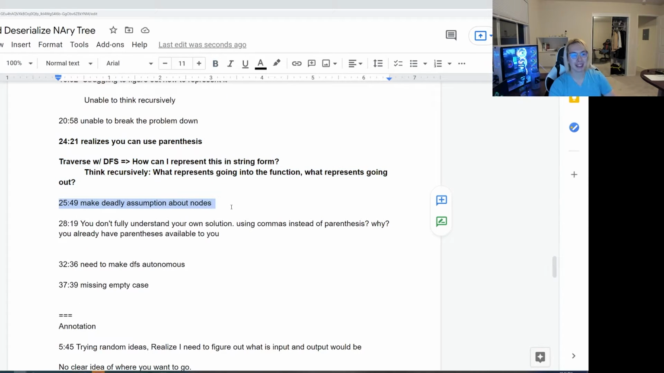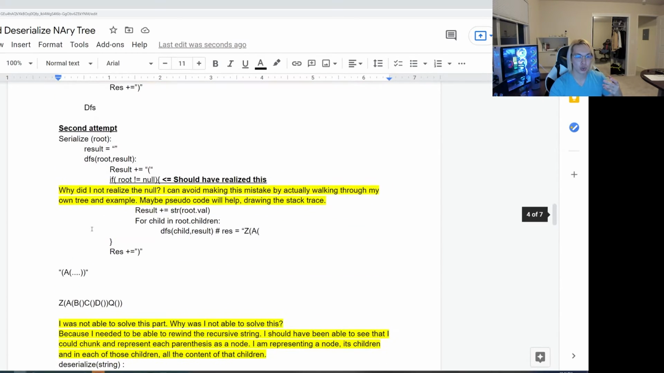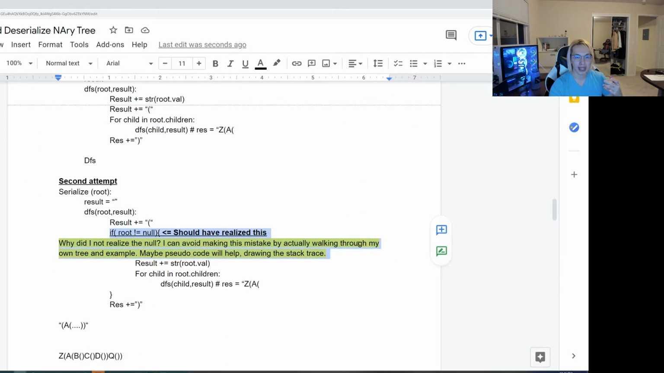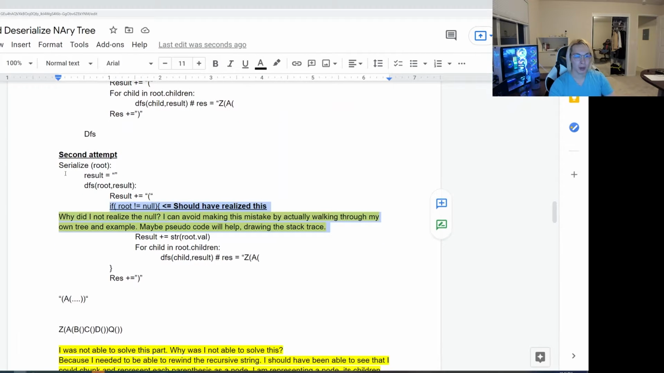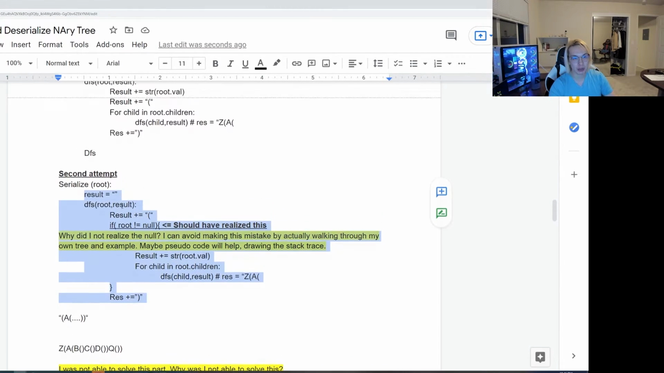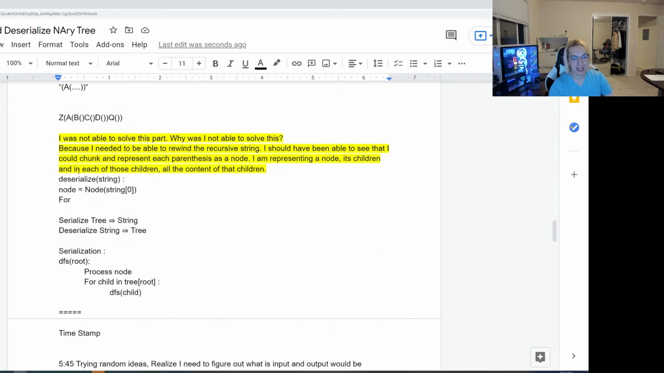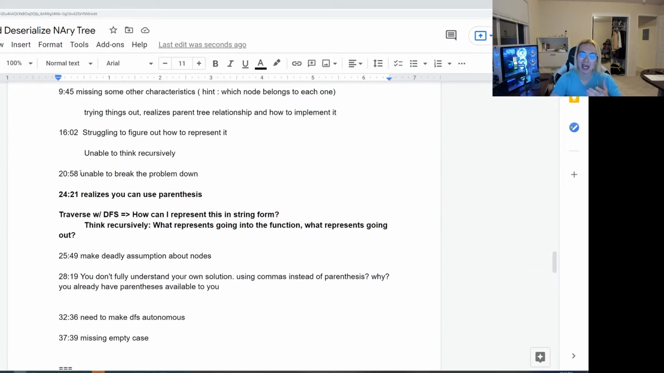So I see that I made some deadly assumptions about the node. Okay, I assume that this refers to the actual null check here, and that he realizes that he needs to actually do this check. And so this means that he's actually able to write the code once he has the design and he fully understands it. But at the same time, we kind of said that he didn't really understand his solution, and therefore this is kind of more or less a fluke.